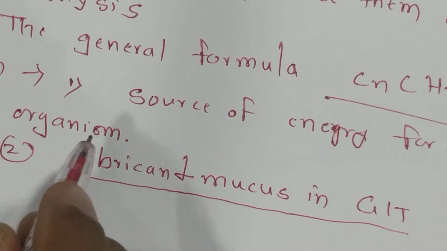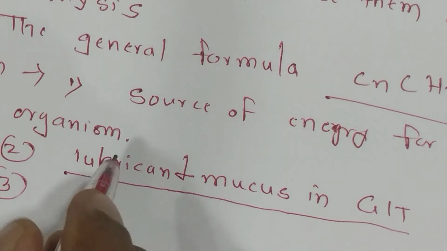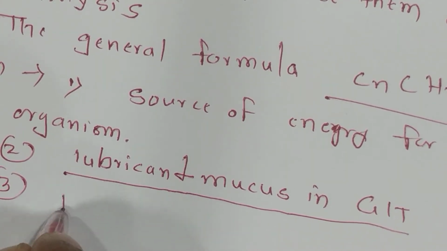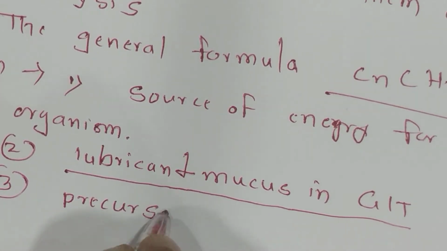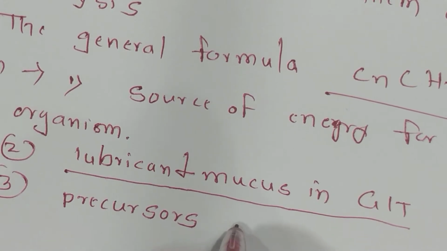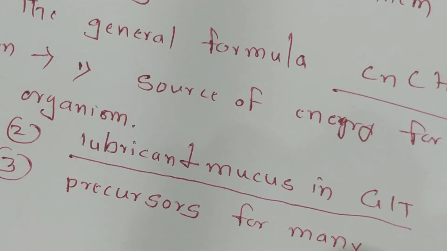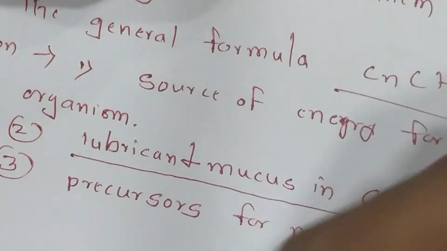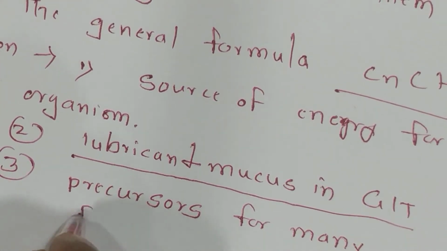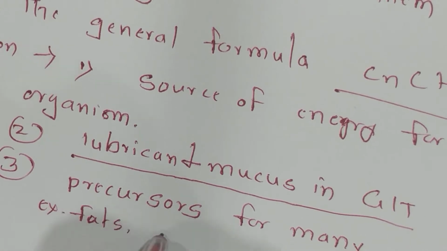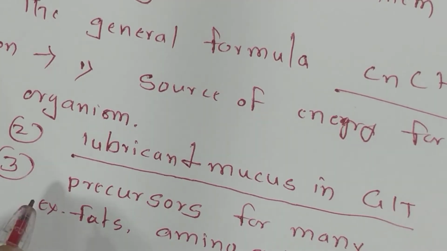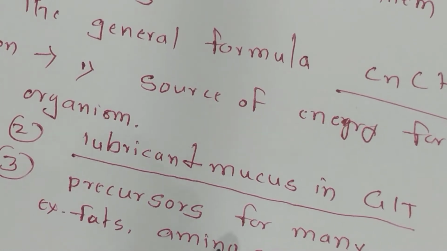Third, carbohydrates are precursors for many organic compounds. From this many organic compounds begin. Example, fats and amino acids.